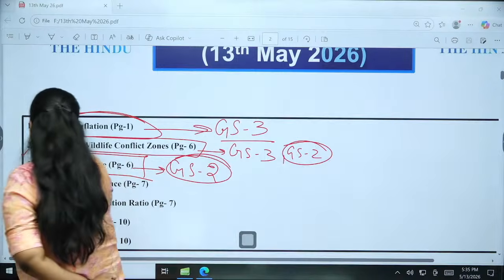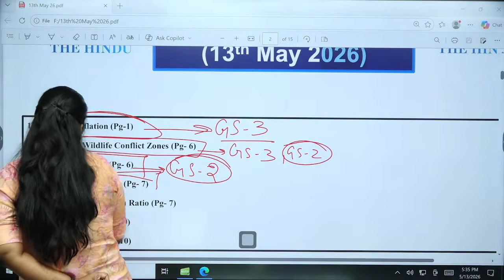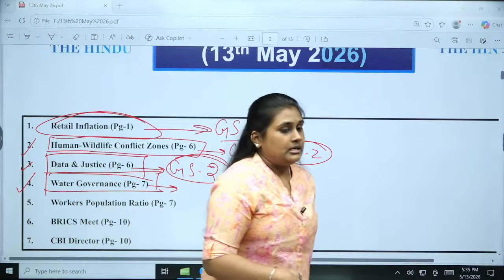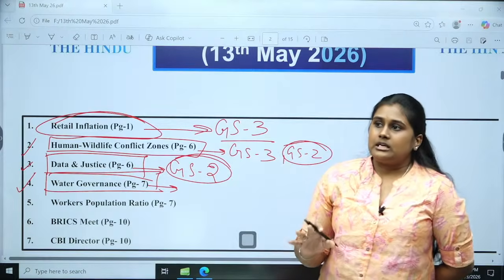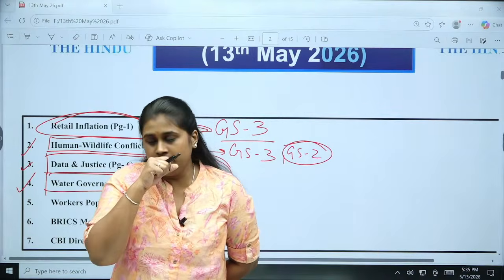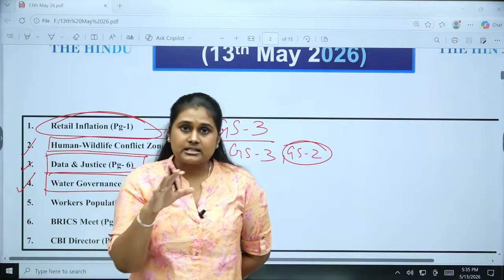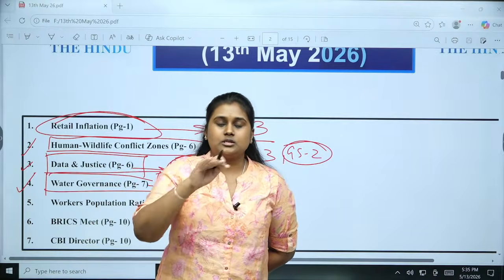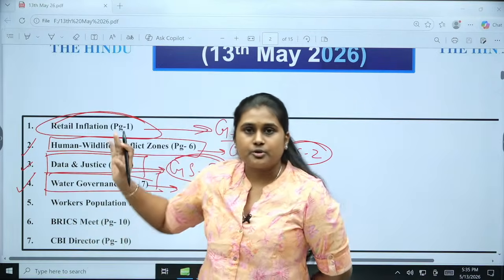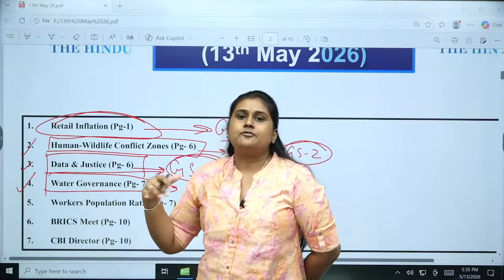Okay, the fourth one is about water governance. So this article is basically about how India's infrastructure and institutional governance gap is making India face all those water crises. We are going to see what the major issue is and what can be done.